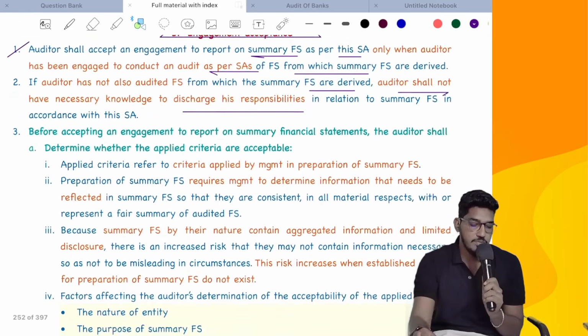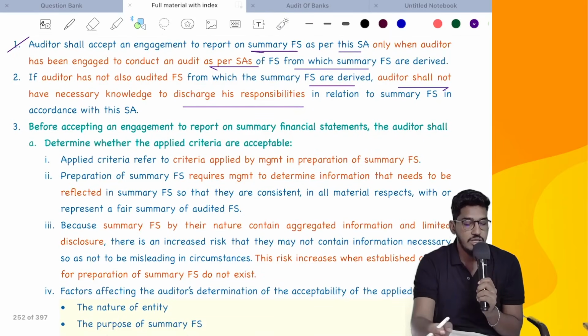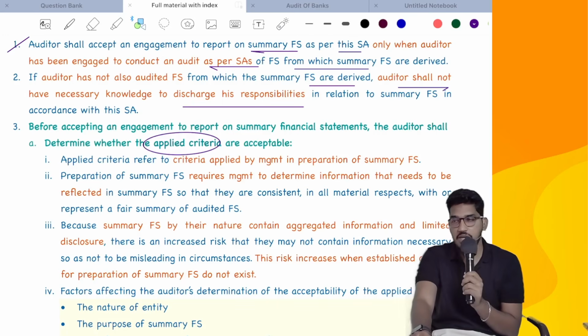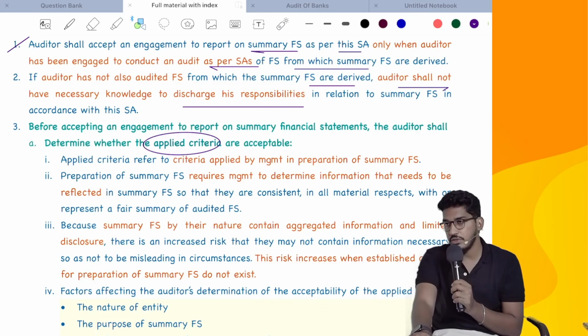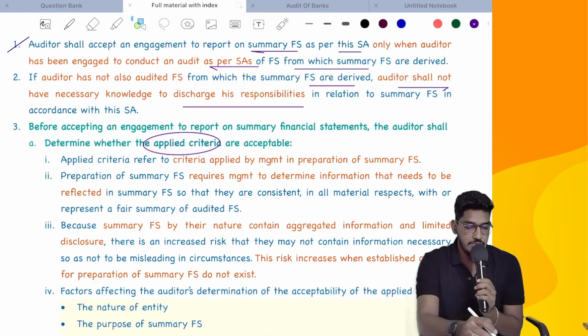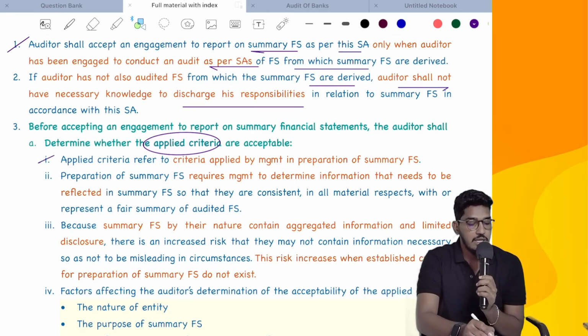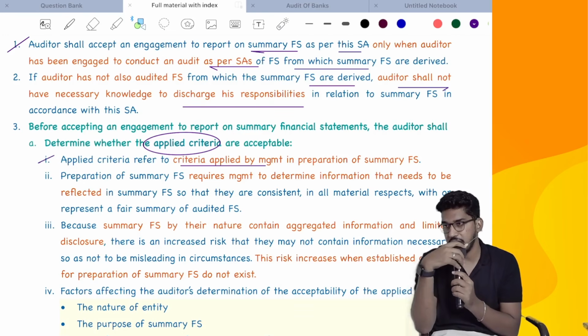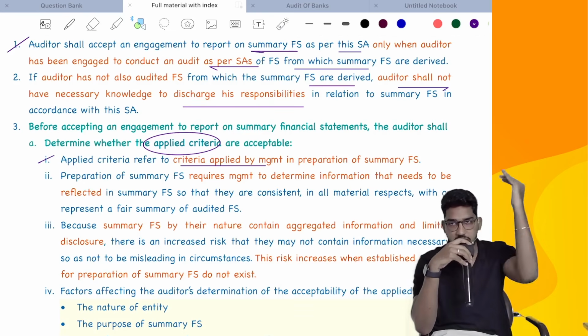Before accepting an engagement to report on summary financial statements, what shall the auditor do? As I have told, in general financial statements, we see whether the applicable financial reporting framework is acceptable. Here, we will see whether the applied criteria are acceptable. What do you mean by applied criteria? Applied criteria refer to the criteria applied by management in the preparation of the summary financial statements. On what basis have they summarized? They have some rules, no?